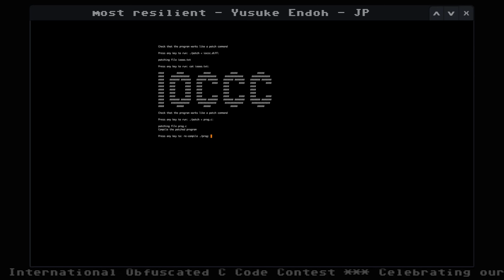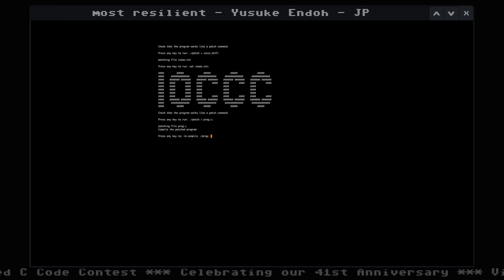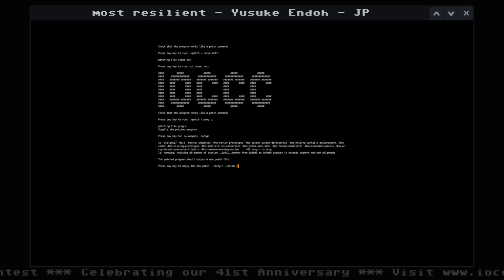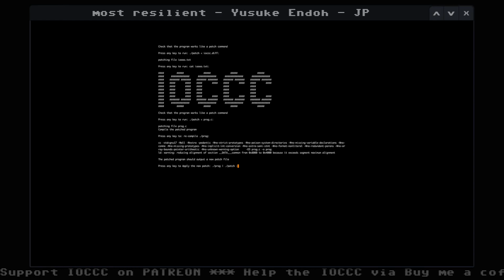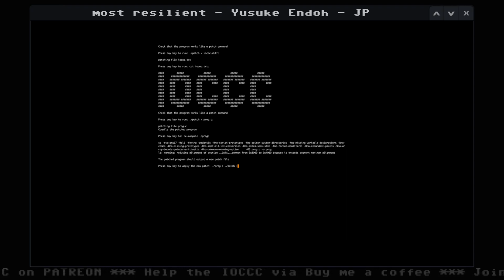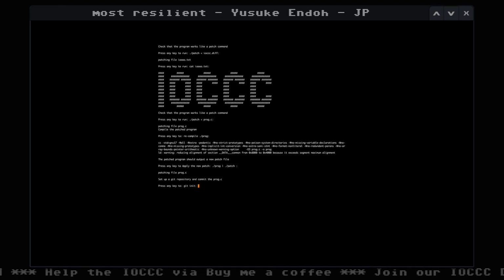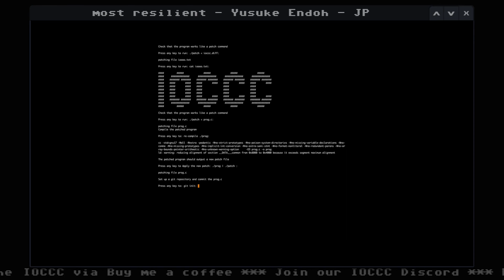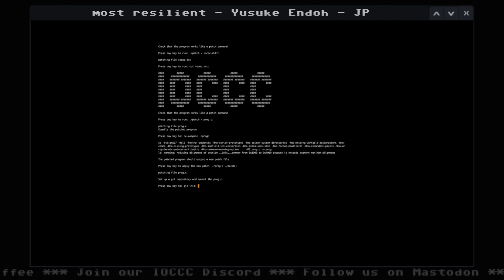So it patched prog.c, and if you recompile the patched prog.c, and then you build a Git repo, and you pipe prog to patch, you'll get a thing. So we got a new prog.c that's been patched.